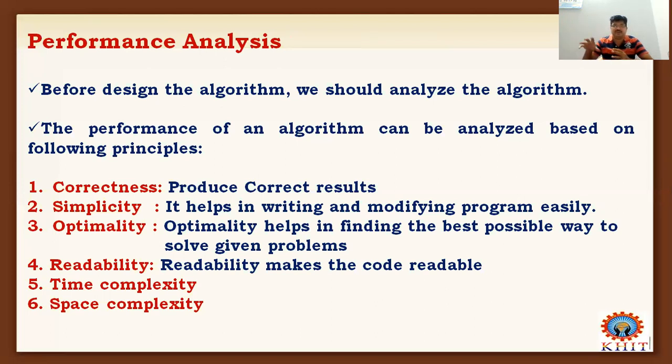Among those feasible ways, you can select one way that is called the best way. That best way is considered the optimality. Optimality helps in finding the best possible way to solve the given problem.